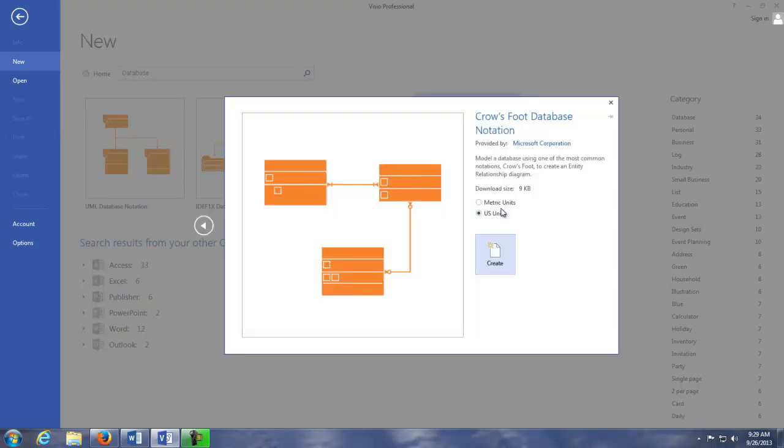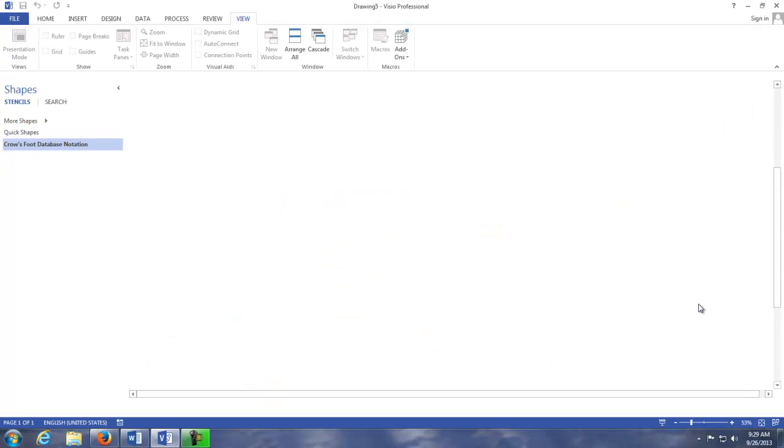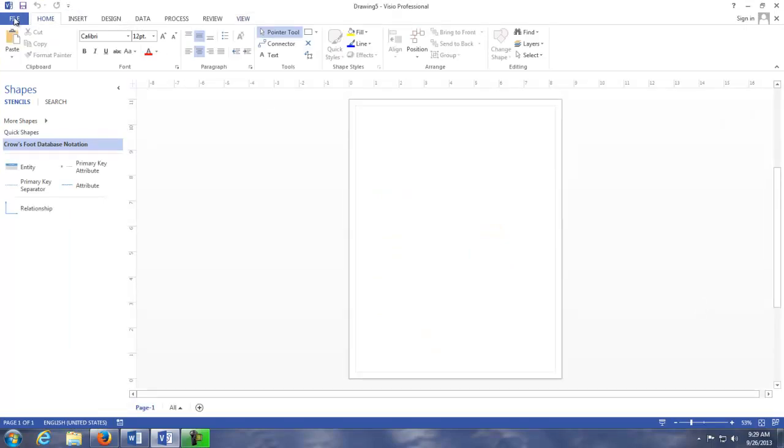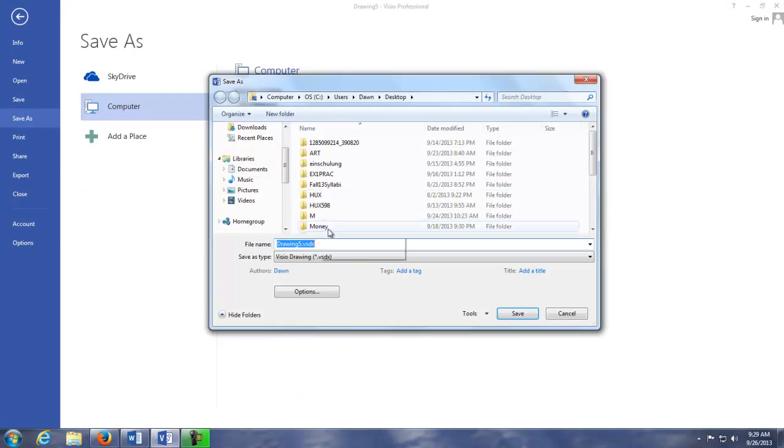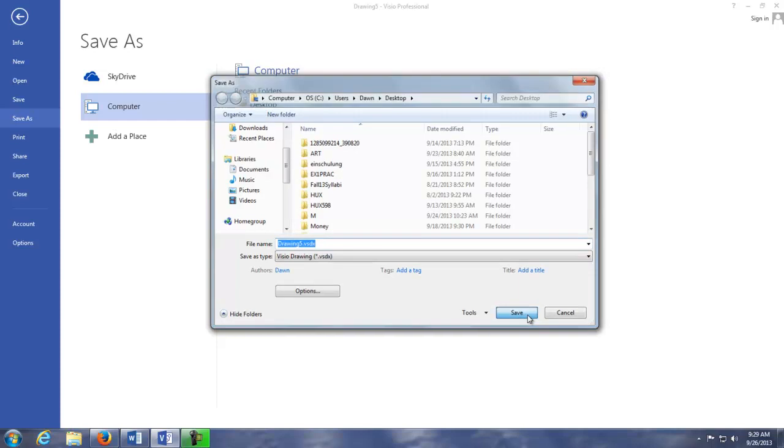You don't have to touch this here. We're always going to do US units, not like it even pertains to us anyway. So we'll click Create. And just real quickly, I'll show you if I hit the Save button. Let's say I was going to put this on my desktop. This is what a Visio file looks like. It has the VSDX extension. And what we're creating is a Visio drawing. That's your basic file in Visio. So that's a VSDX extension when you create those in Visio 2013.